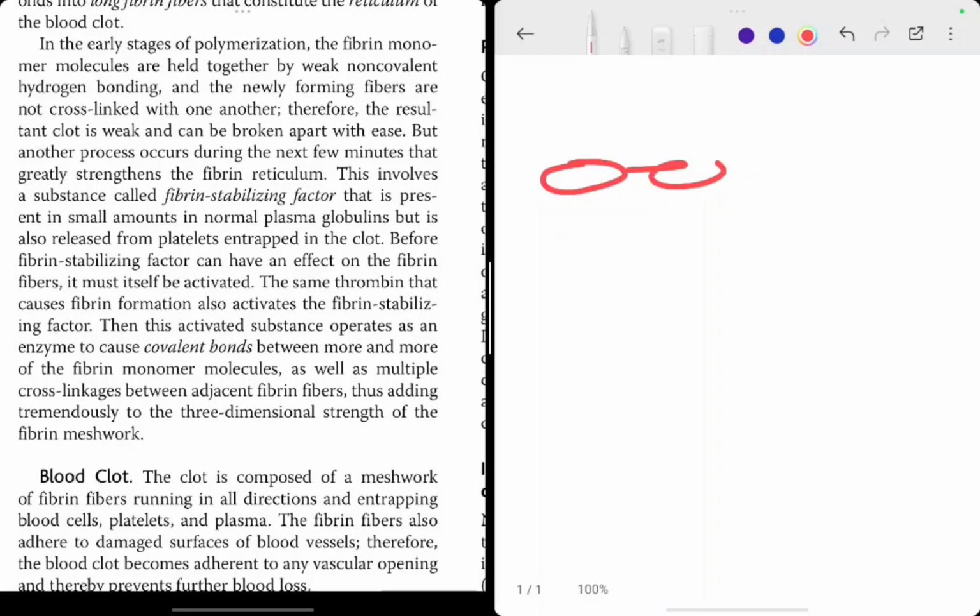One monomer, second monomer, third monomer, fourth monomer, इसमें ये weak bonds बने हुए हैं and they are there. Now what will happen? Let's see. To strengthen, अब ये ऐसा तो नहीं रहेगा ना, इसको strengthen करना है. So what will happen? This involves a substance called fibrin stabilizing factor that is present in small amounts in the normal plasma globulins, but is also released from platelets entrapped in the clot.